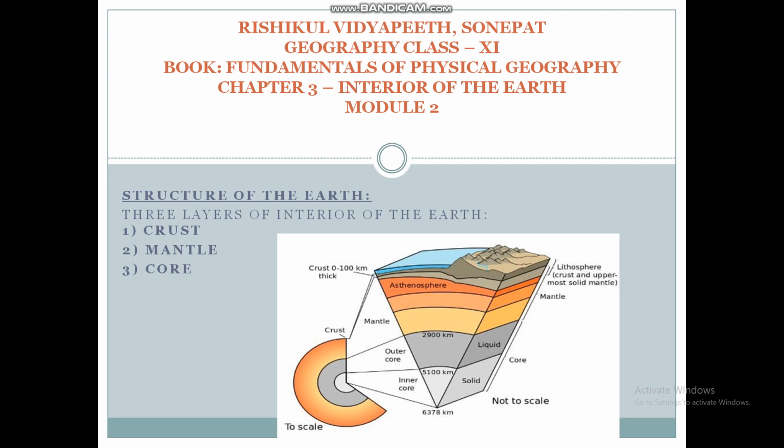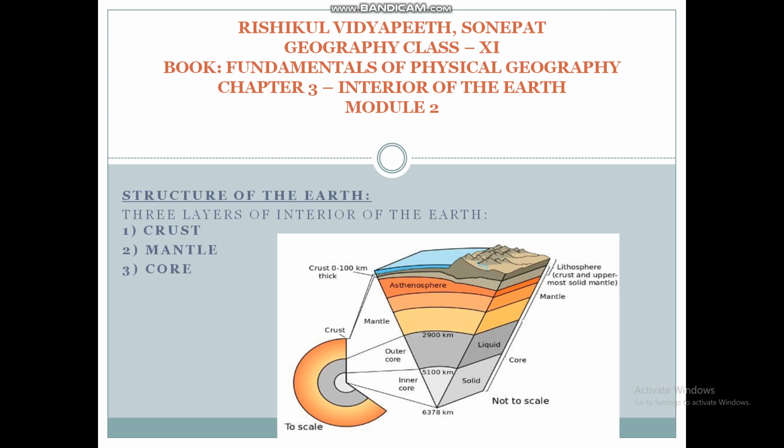So the first layer, that is the topmost layer, is the crust. It is the outermost solid part of the earth. It is brittle in nature. The thickness of the crust varies from ocean to continent areas. In the oceanic areas, the thickness of crust is 5 kilometers, whereas that of the continental is 30 kilometers. The crust is made up of heavier rocks having density up to 3 gram per centimeter cube.